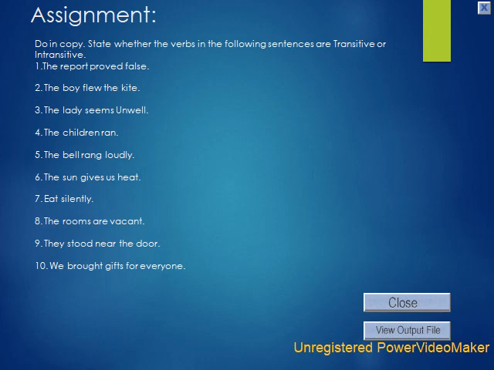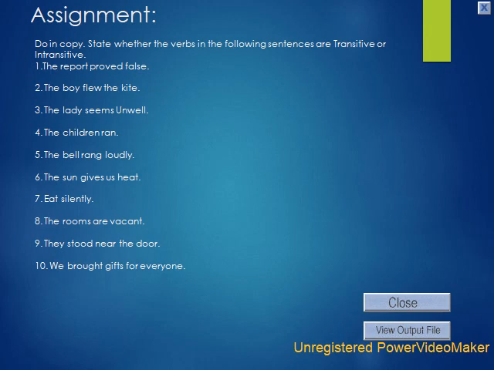Sixth, the sun gives us heat. Seventh, eat silently. Eighth, the rooms are vacant. Ninth, they stood near the door. 10th, we brought gifts for everyone.